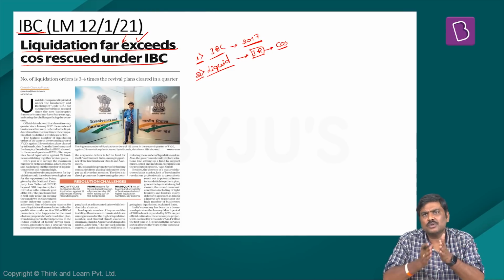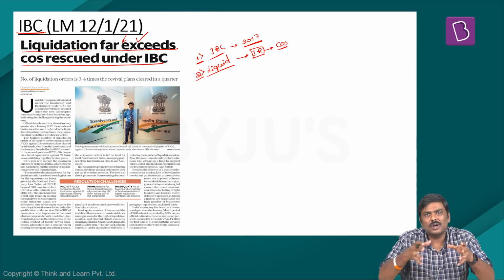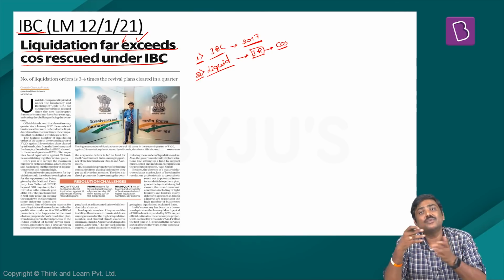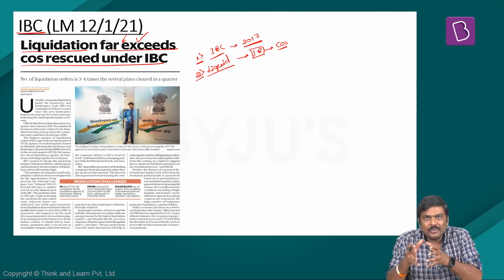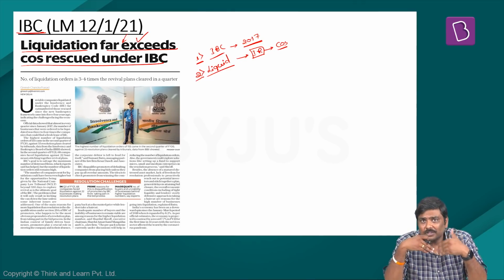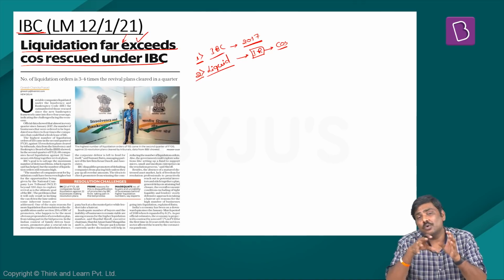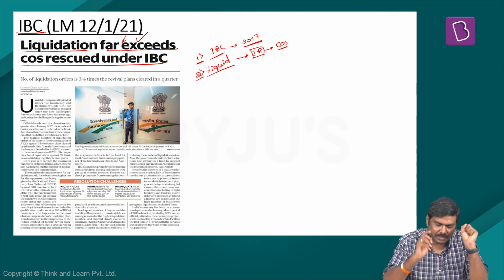Basically, in case of liquidation, what happens is the company will be broken down into different components, the assets will be sold off, and the debts will be paid off. Rather than reviving, which is the major objective of the Insolvency and Bankruptcy Code, the company is getting liquidated. More and more companies are getting liquidated under the IBC.